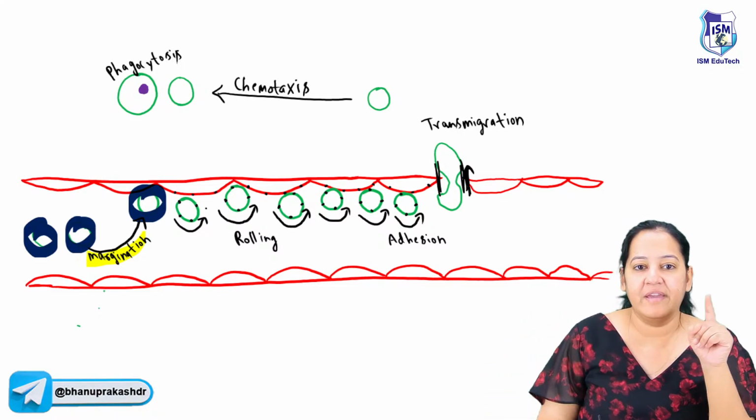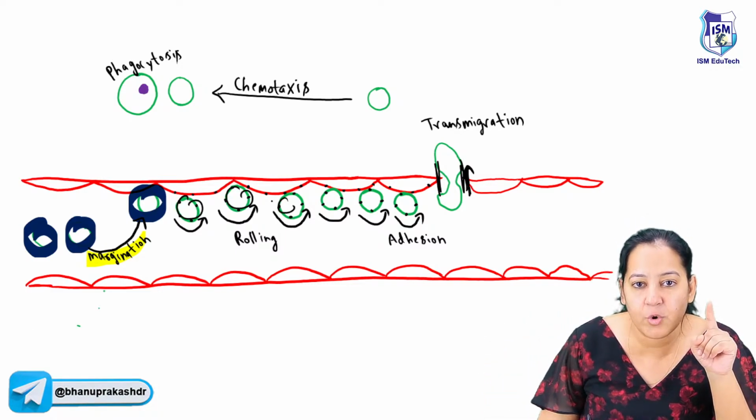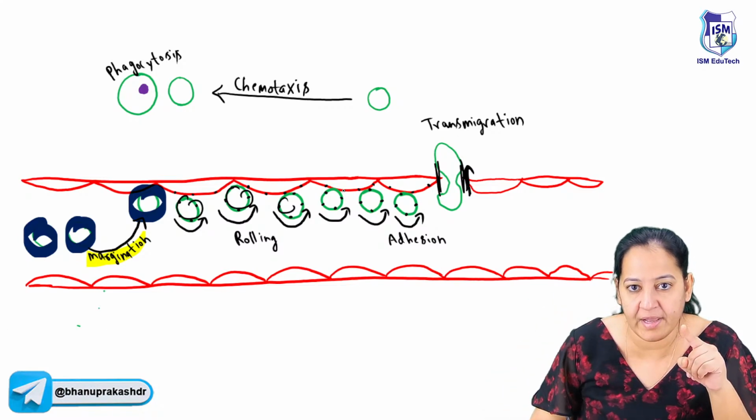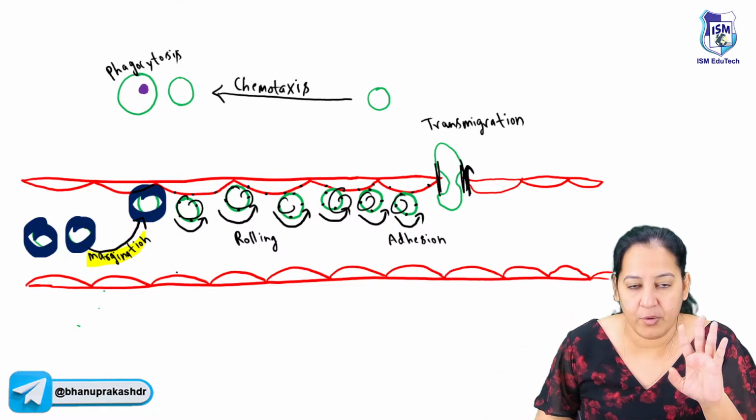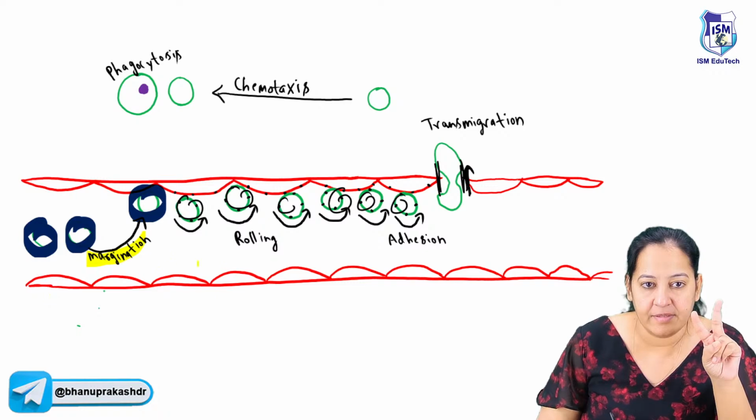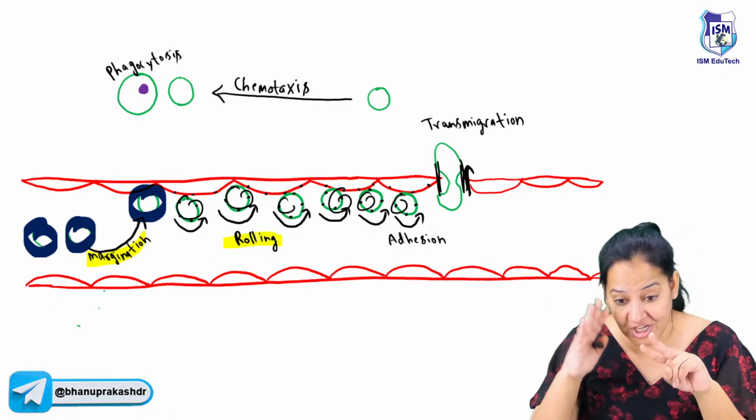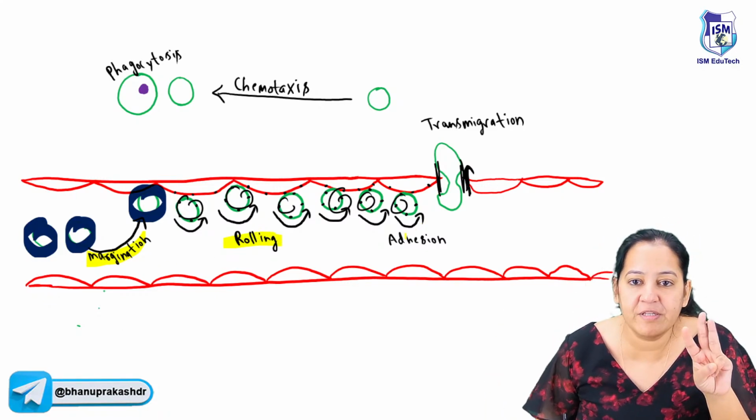So in the same way here, you can see this is the WBC. It is rolling and reaching towards the gap. Okay, so the second step is rolling. Just before the gap, it stops. So stoppage is known as adhesion.